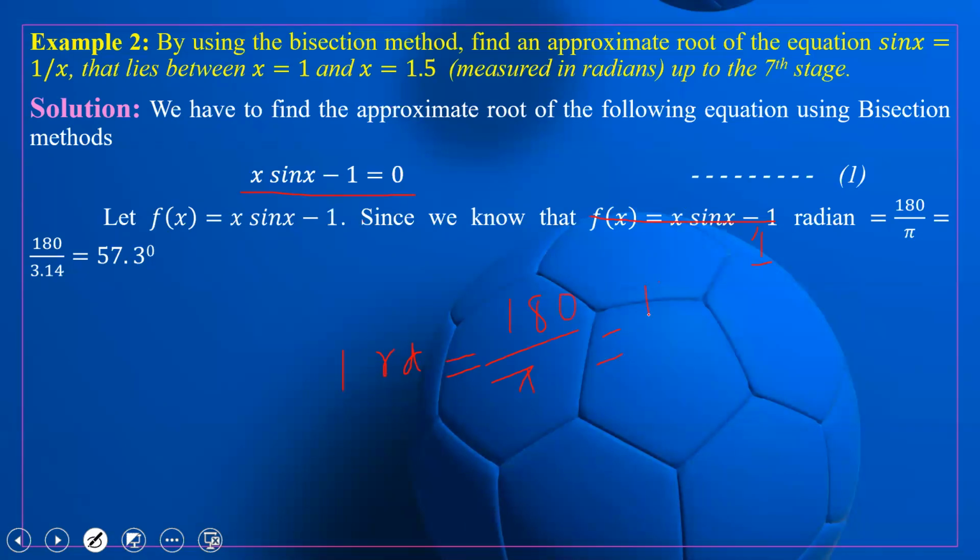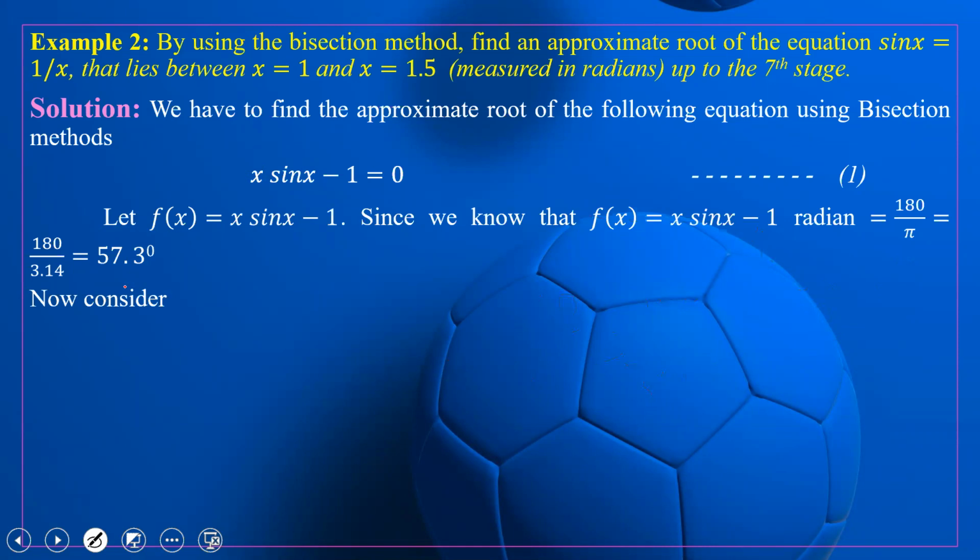So this is 180 divided by 3.14, approximately 57.3 degrees. Since the value of x here is in radians, if you want to find the value of x here, you cannot put in 1 directly, it will be in terms of degrees. So 1 radian is converted to 57.3 degrees.